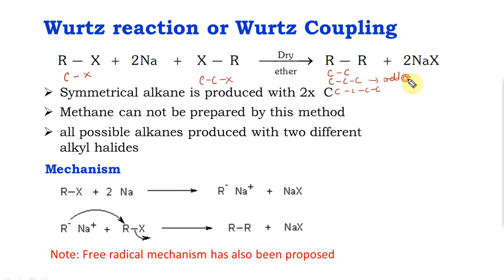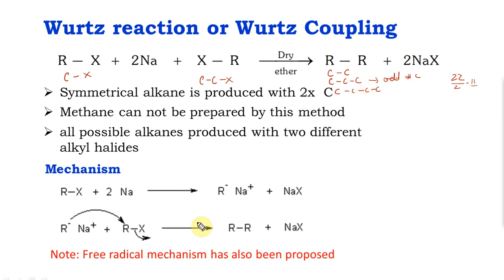odd number of carbons. Even number means, let's say for example there are 22 carbons you want in the product. Just divide by 2, 11. So you take the corresponding compound and do Wurtz reaction, you will get it. But for an odd number, if you do, you are going to get a mixture of compounds, and because they differ only by one carbon, their boiling points are close enough that you can't separate them easily. So hence not a great way to do it.